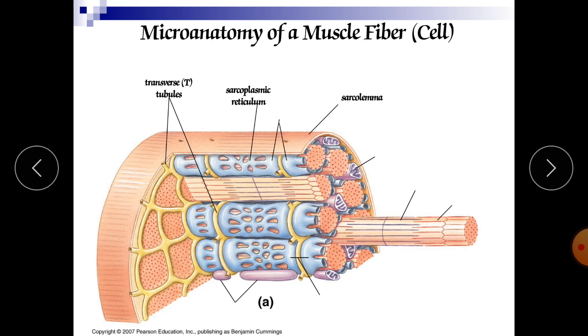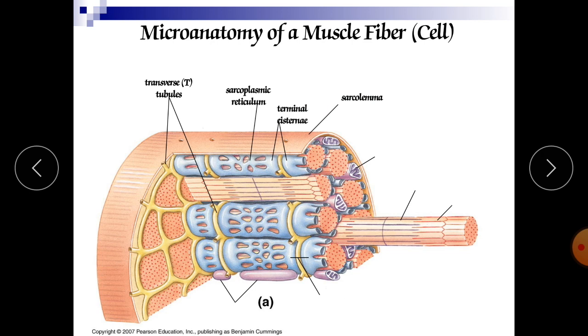Sarcoplasmic reticulum. This sarcoplasmic reticulum is responsible for release of calcium from your muscle, and this sarcoplasmic reticulum is a fluid-filled system of membranous sacs, and they encircle each microfibril.